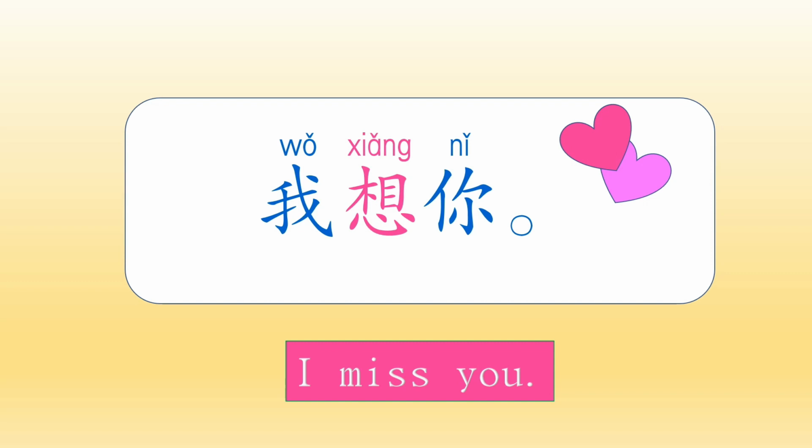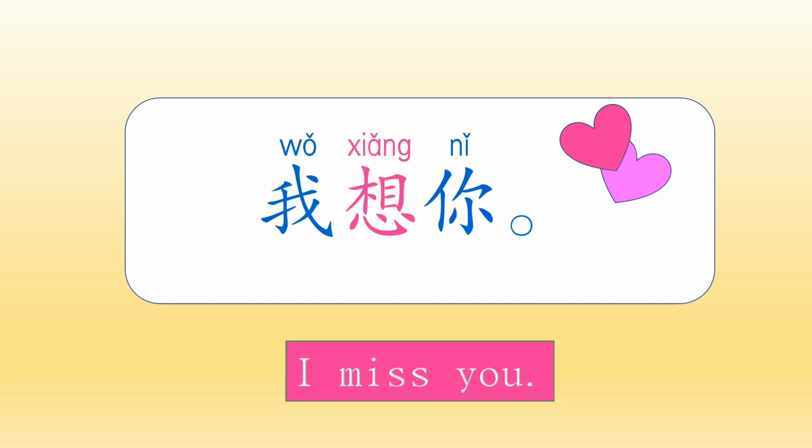Or you can read the word 想 as the second tone, or you can keep it as third tone. For example, 我想你, 我想你, like this. Or if you want to read it together, 我想你, this way. So it helps you read more smoothly and easily.